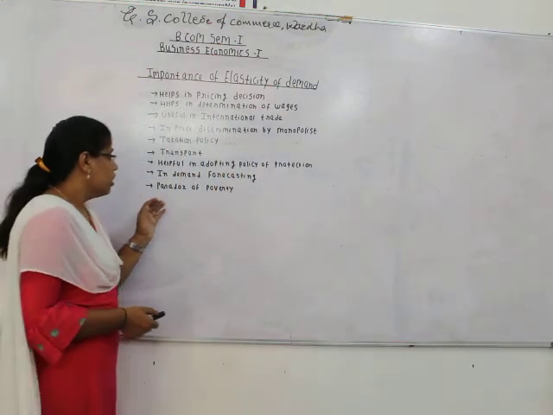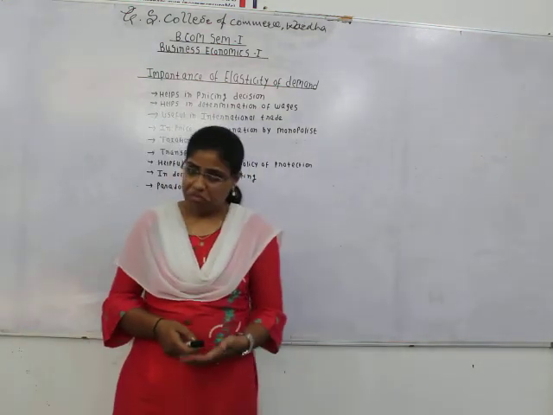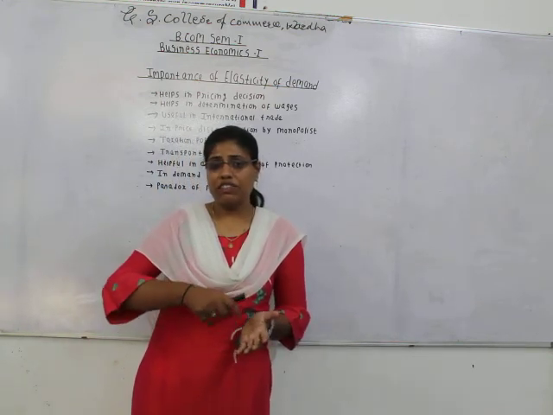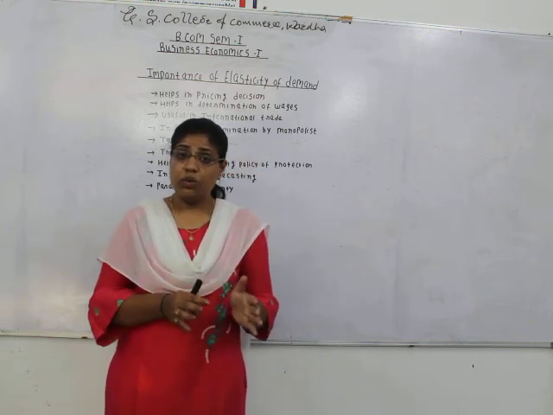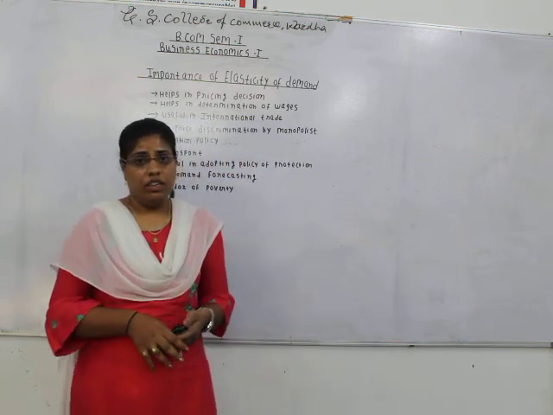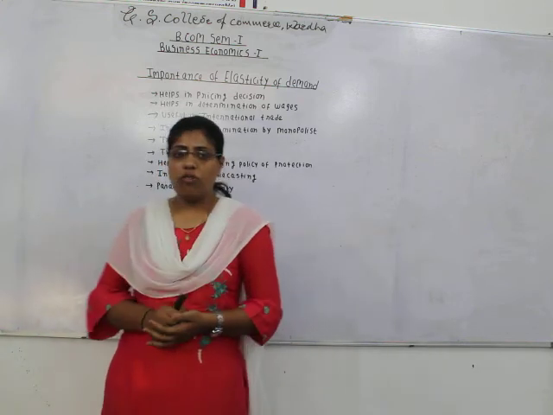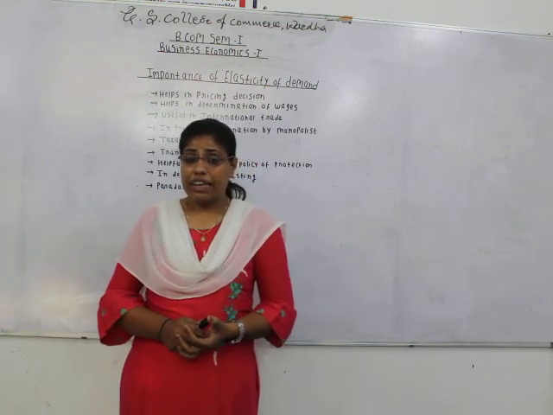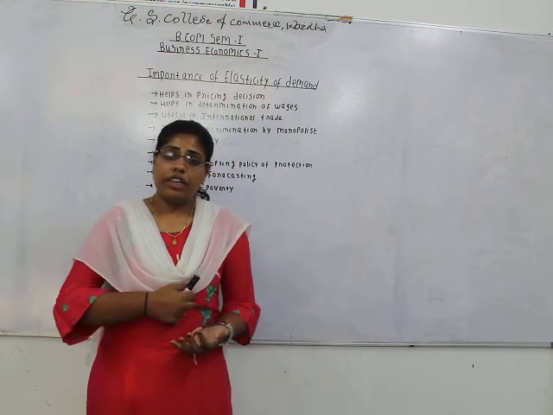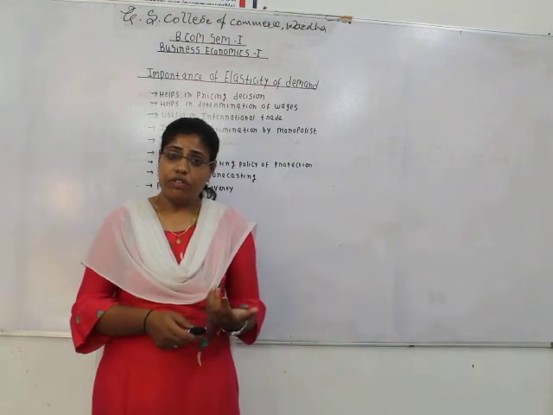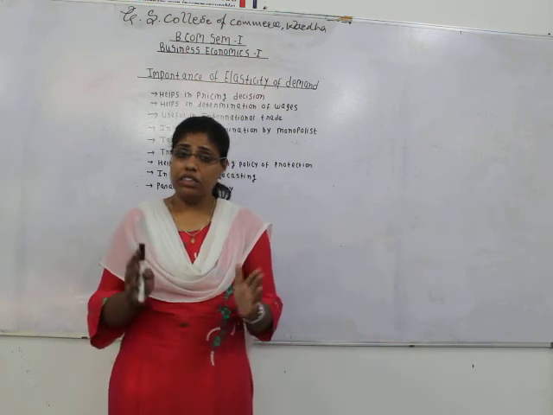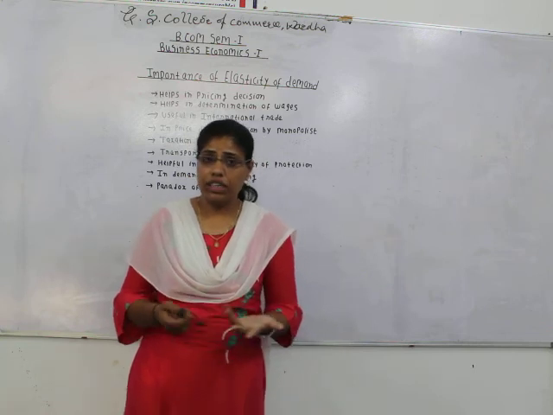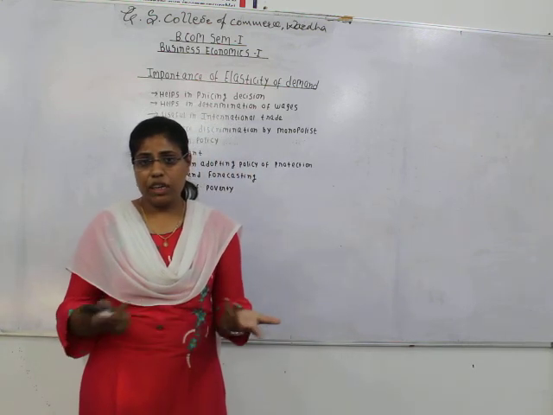The next one is the paradox of poverty. When we talk about the paradox of poverty, what is a paradox? Paradox means something that goes against the set rules and laws. We will understand it with the help of an example. See, generally if the agricultural production of some agricultural products is very good for a particular time period, for a particular season, what should happen? Income should increase, the income of the farmer, the income of the producer should increase, right? If the production is good, then the income should increase.